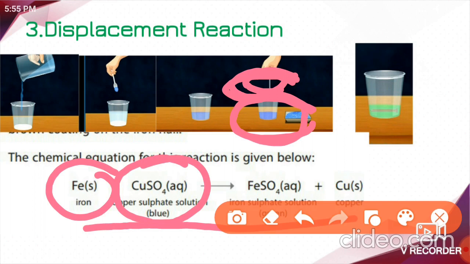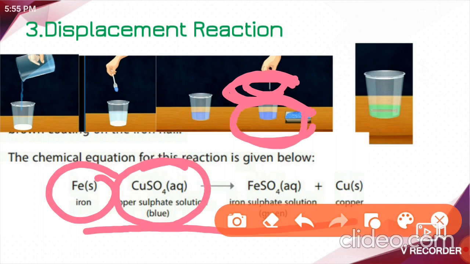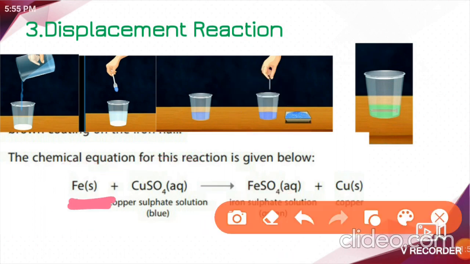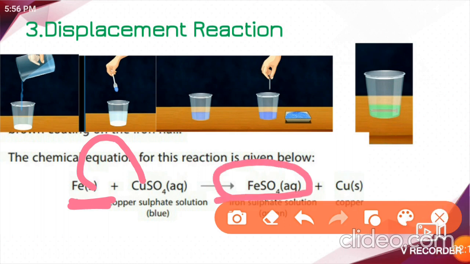Okay, here what is going to be happening, you know? Here iron displaces the copper from the copper sulfate solution. You just understand that iron is more active or strong so that it can displace the copper from copper sulfate solution. It takes the place of copper in the copper sulfate solution. Got it? Now the new product is going to be formed, that is iron sulfate. That's why the color of the solution changes to light green.